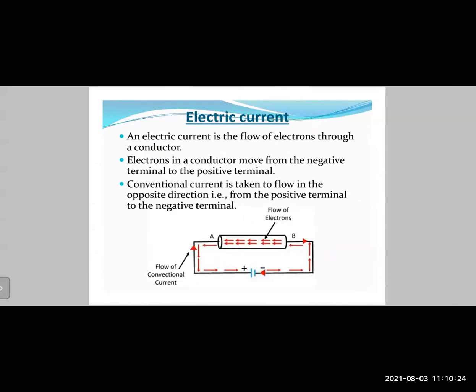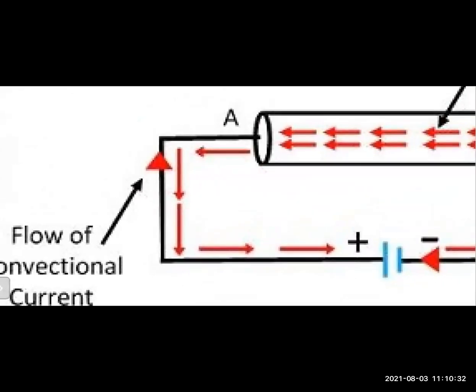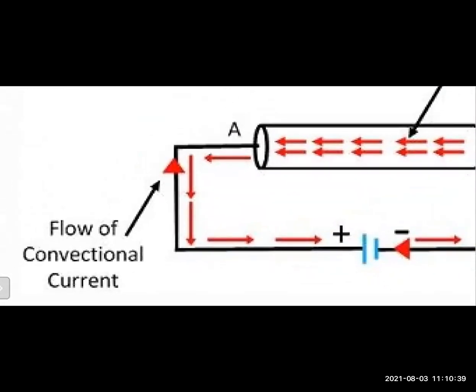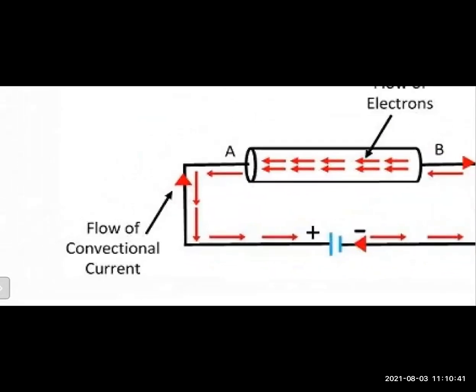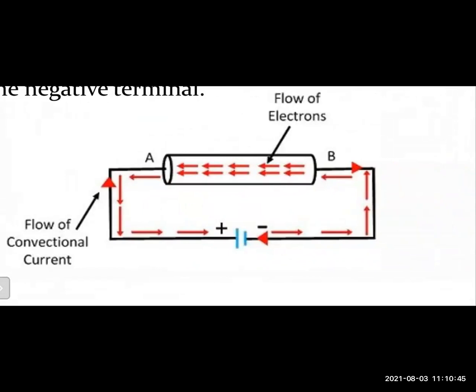Now, if you look at this diagram, there are arrows in two directions. There is one arrow shown on the conductor, that is on the black line. The black line represents the conductor. The arrow on the line, which is the flow of conventional current, is going in the clockwise direction, from the positive terminal to the negative terminal. That means from A to B.